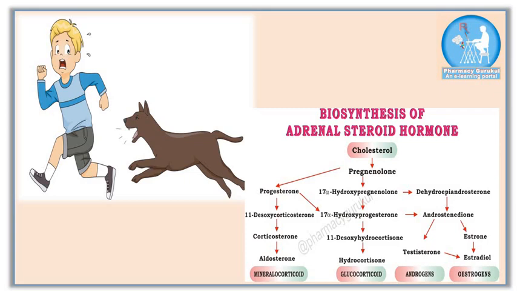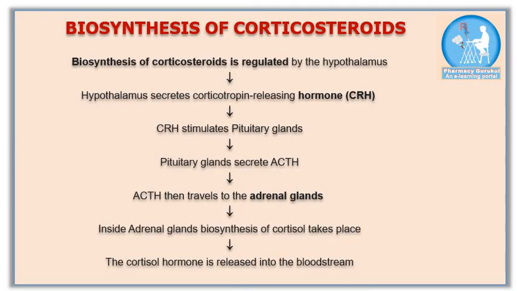and psychological stresses. On a daily basis, the biosynthesis of steroid hormone takes place as the steps shown on the screen. It is regulated by the hypothalamus, which secretes corticotropin releasing hormone, in short CRH.